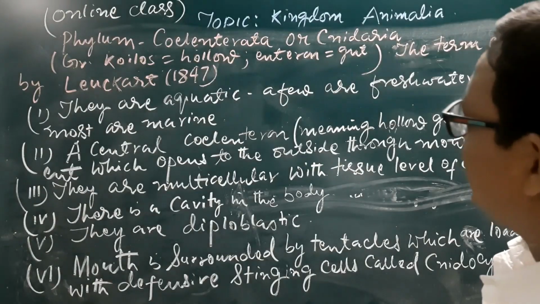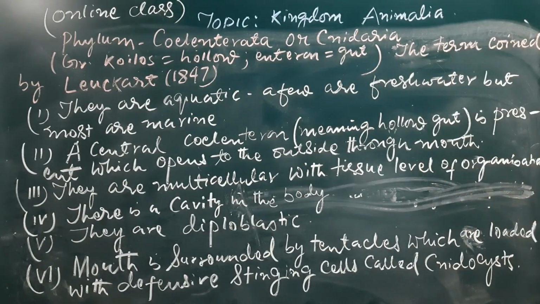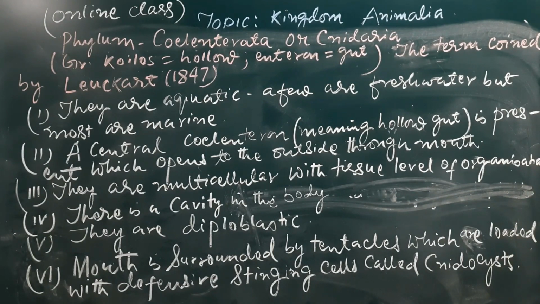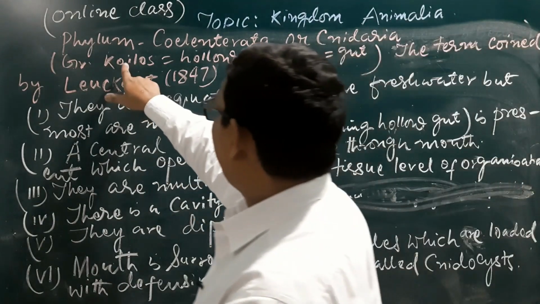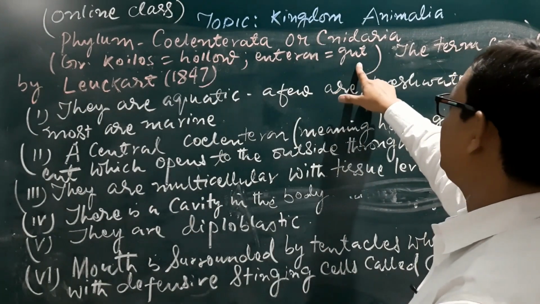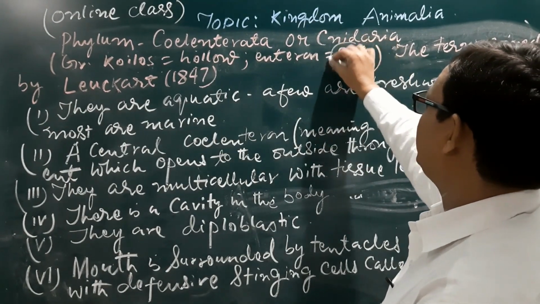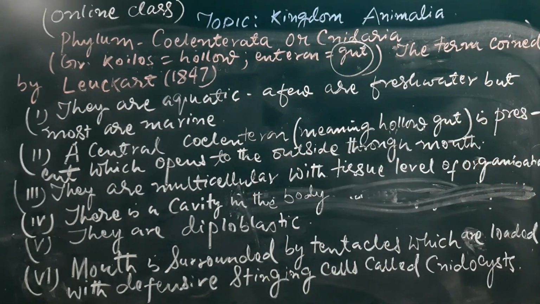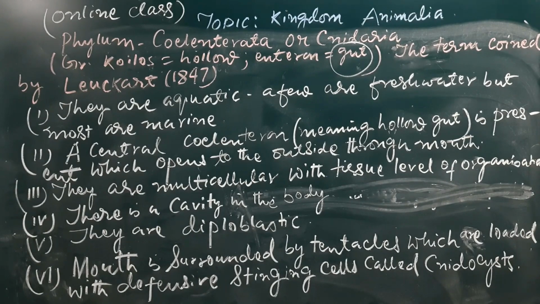Second phylum, Coelenterata. It is also known as Cnidaria. It is derived from the Greek words koilos, which means hollow, and enteron, which means gut. Gut is the alimentary tube or the alimentary canal. It was coined by Leuckart in 1847.